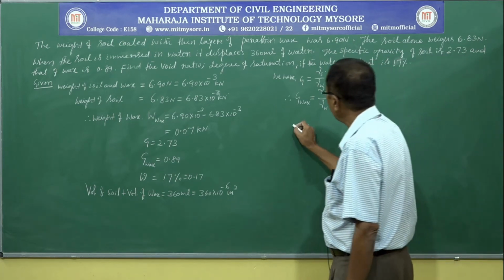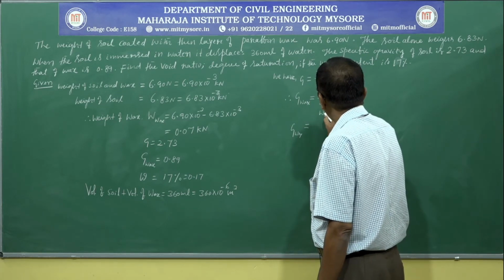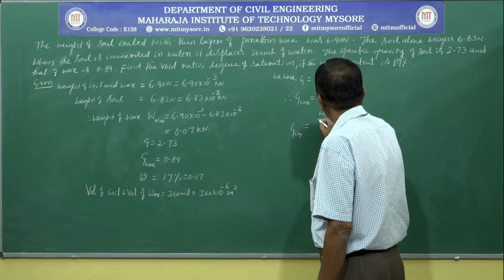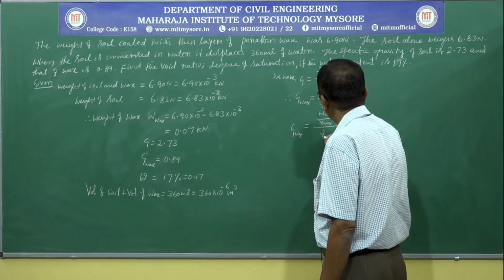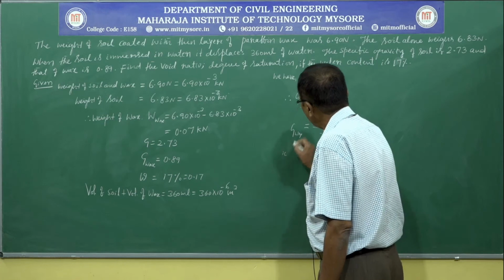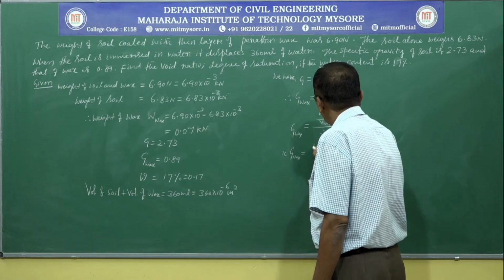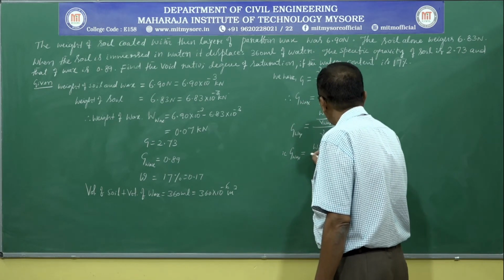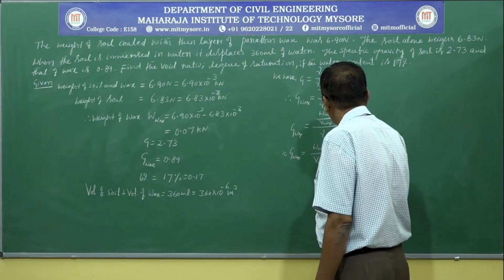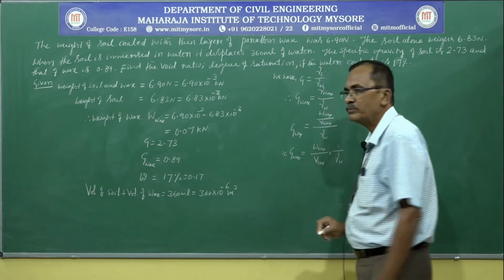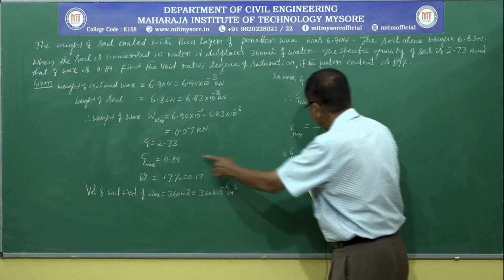So G wax is equal to W wax divided by V wax, into 1 over gamma W. We know the specific gravity of wax, it is 0.89.